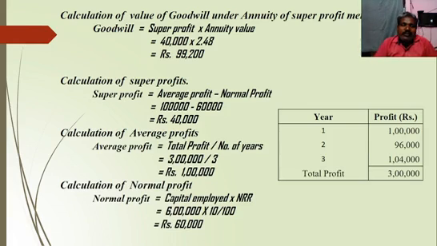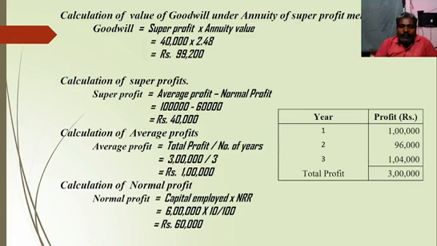So next stage is calculation of average profit. Average profit equals total profit divided by number of years. So we first need to calculate total profit, that means adding up the 3 years' profit. First year profit is 1 lakh, second year profit is 96,000 and third year profit is 1 lakh 4,000. On the whole, the 3 years' profit is rupees 3 lakh, that is called total profit. So 3 lakhs divided by 3, we will get average profit of rupees 1 lakh.